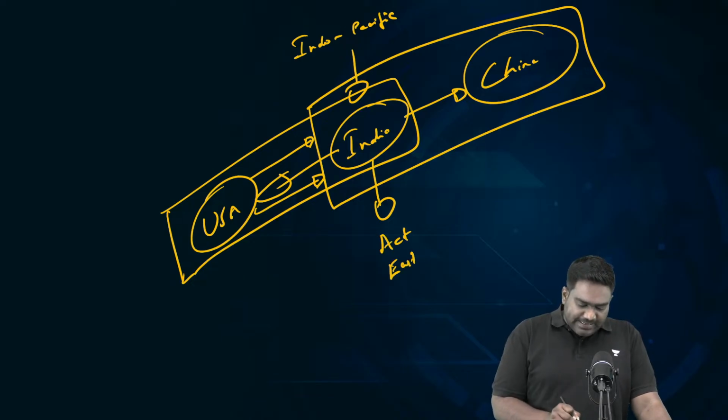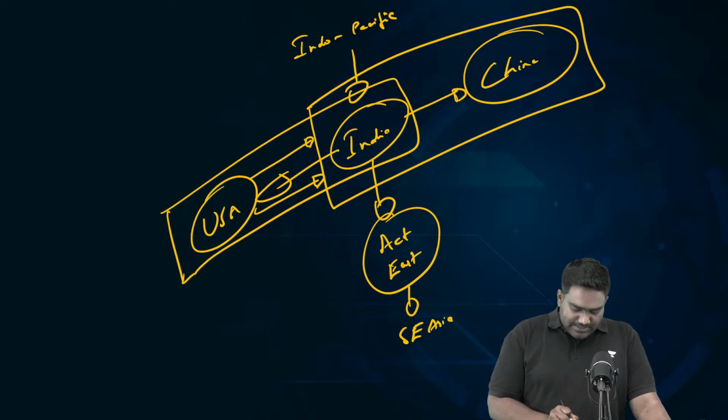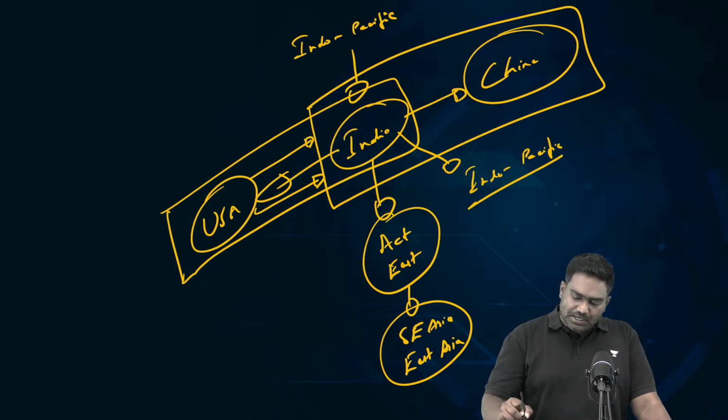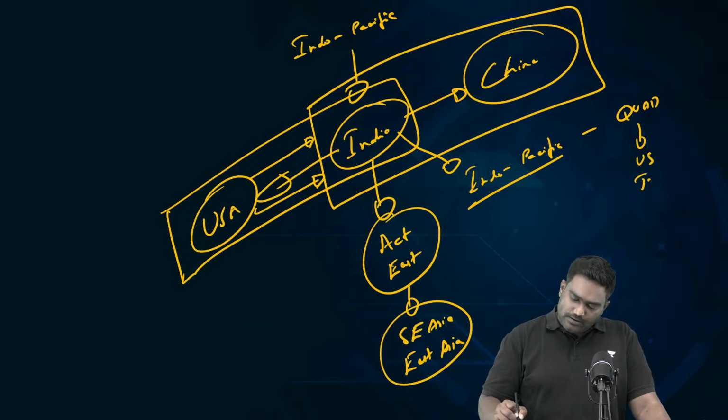On one hand, we have the Act East policy, through which we are strengthening our ties with East Asian countries. India has an Indo-Pacific doctrine where we have aligned with the Quad countries, with US, Japan, and Australia.